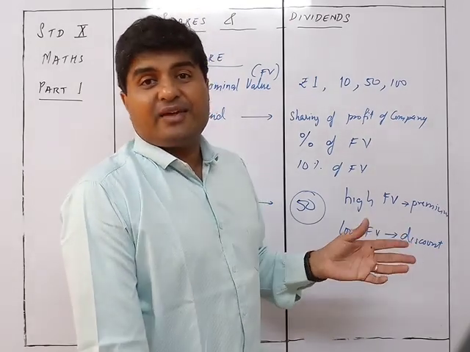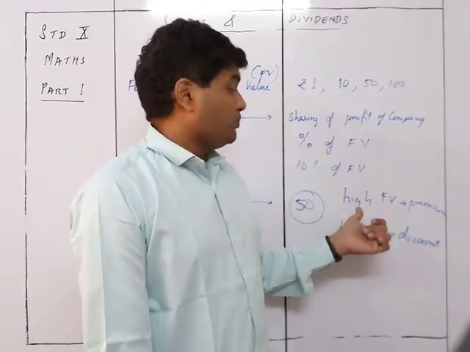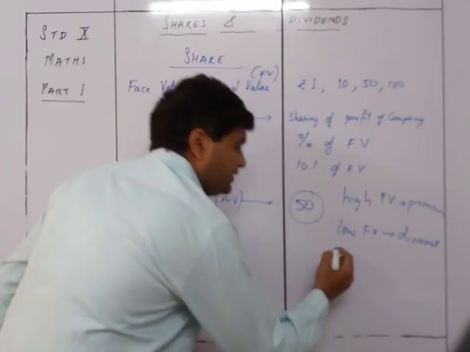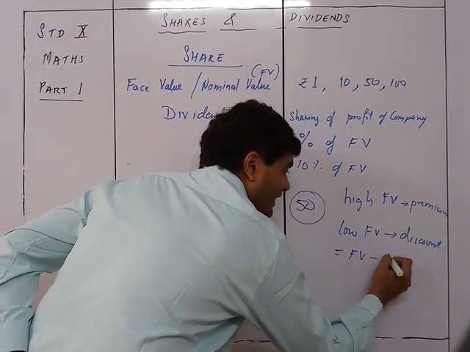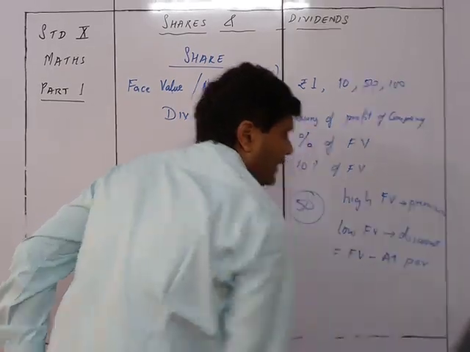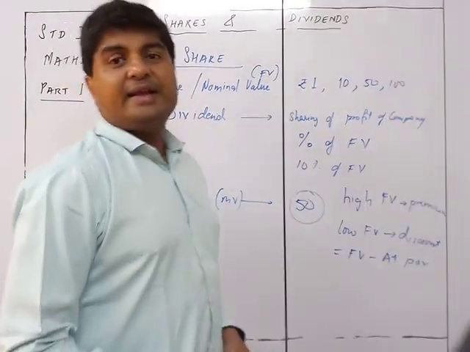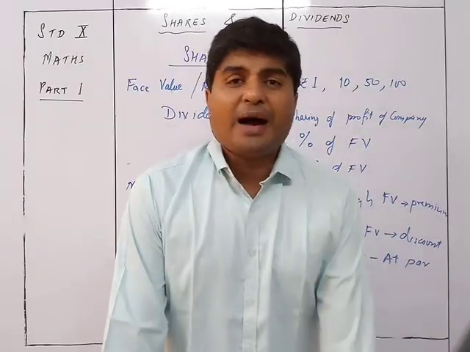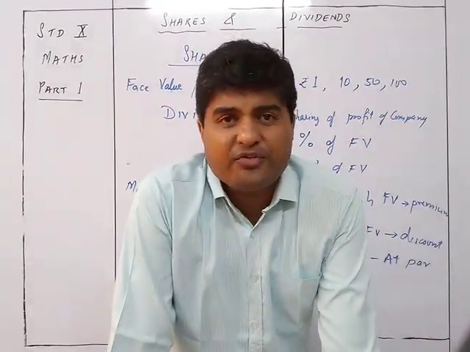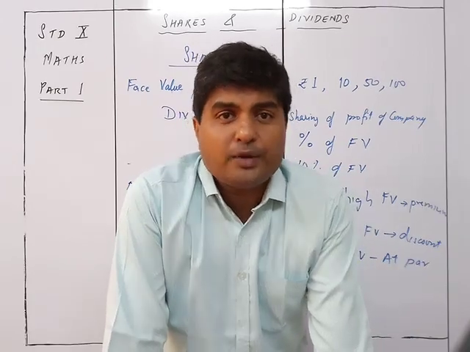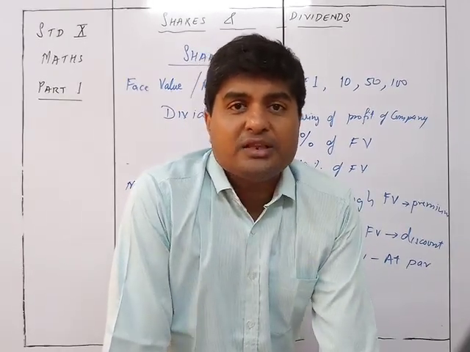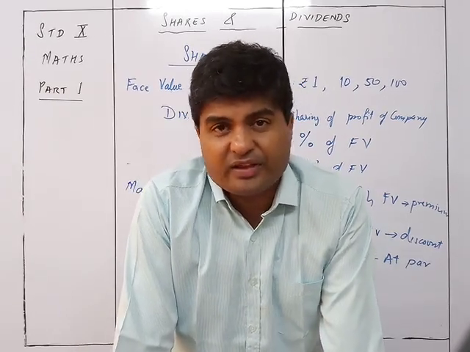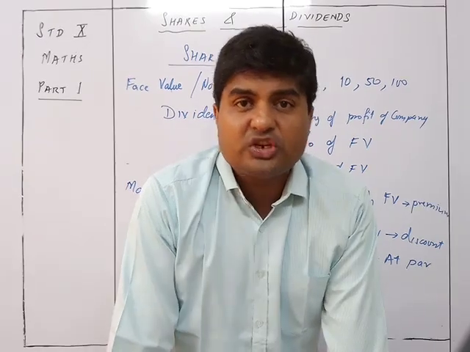If it is less than FV, it is at a discount. If it is more than FV, it is at a premium. And if it is equal to FV, it is called at par. At par value means it is at FV, there is no change between the MV and FV. Market value is the same as the FV. So when you buy a share at the face value of the share, you call it buying the share at par.